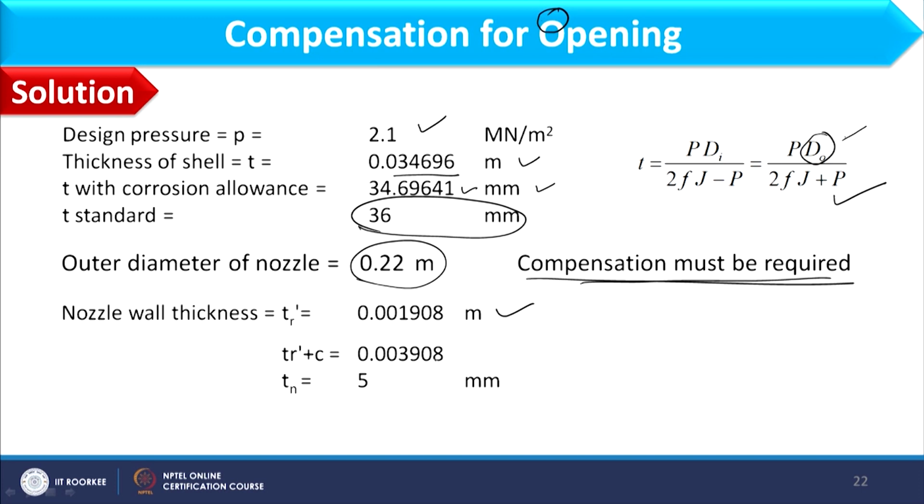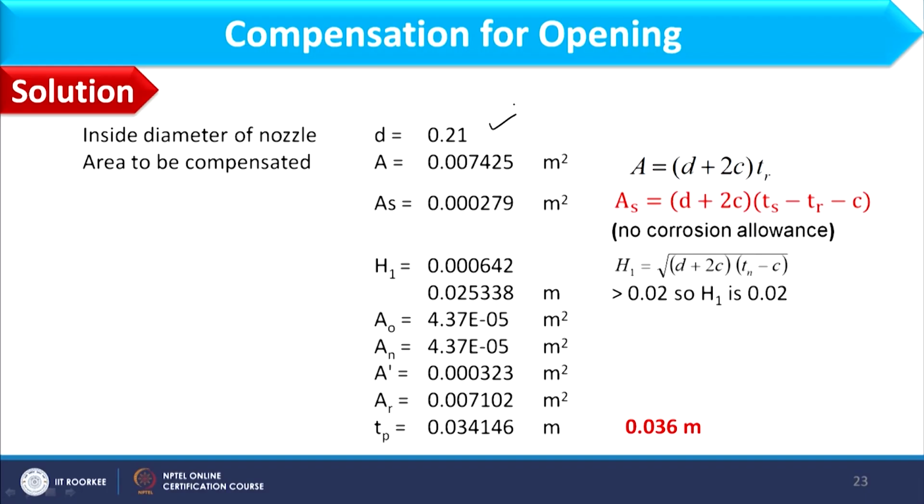TR dash plus corrosion is 3.908 mm, and then the next value to this in table B1 is 5 mm. So the standard thickness of the nozzle would be 5 mm. So to calculate D, we will deduct 2 into 5, that is 10 mm, from 0.22 meter. So in that case 0.21 would be the value of D. So here you can see this is the value of D, 0.21. Area to be compensated will be calculated by D plus 2C into TR. So using the values of different parameters, I can calculate A, which is coming out as